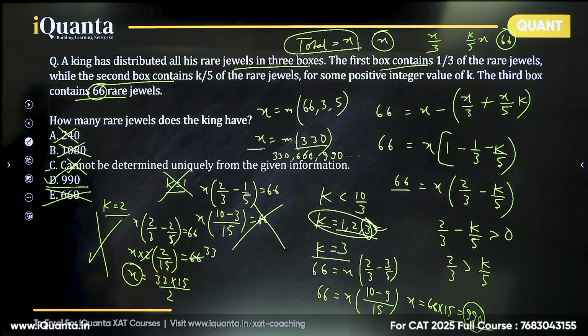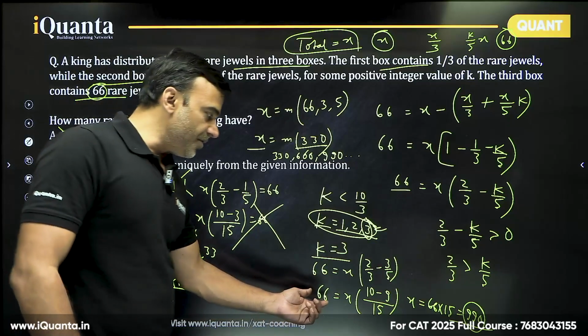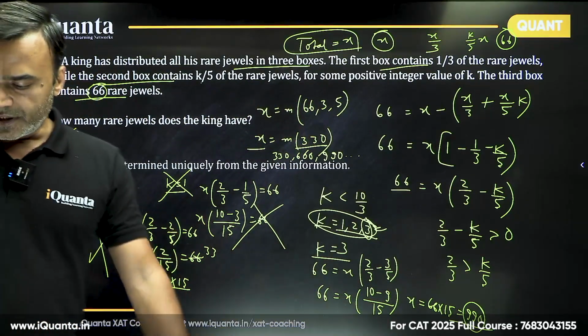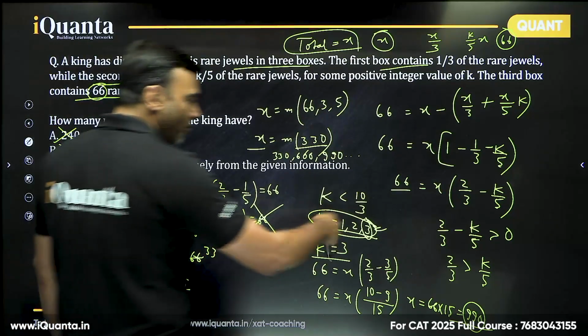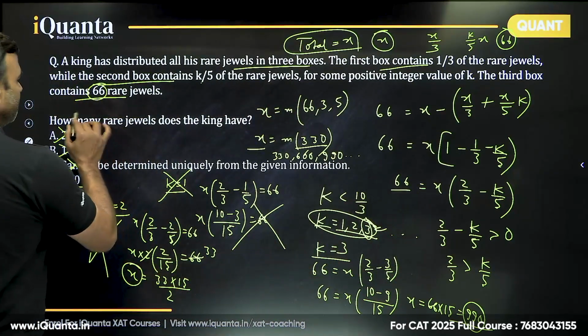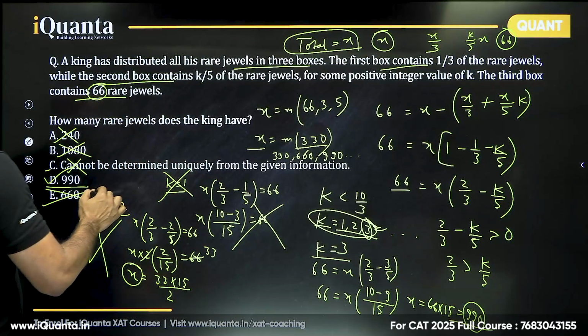660 cannot be the answer. So you have to understand that 66 is a unique value. So x and k will have a unique pair from where we can get a definite situation, and k cannot be more than 3. So I cannot have any other situation. So there is a unique value.